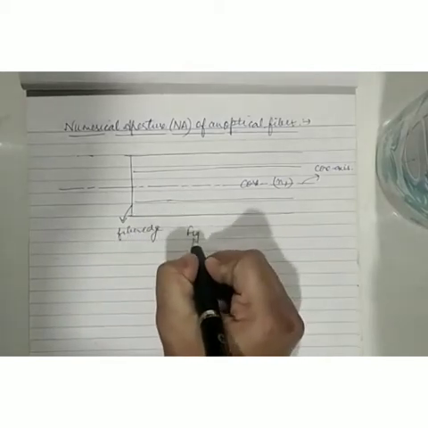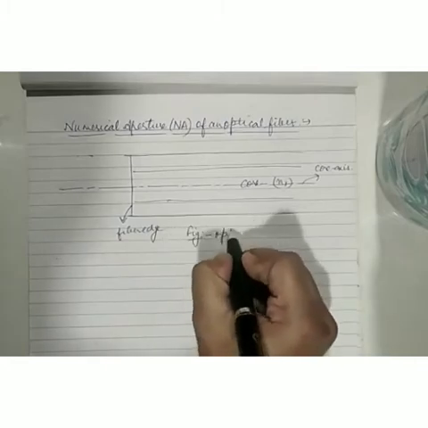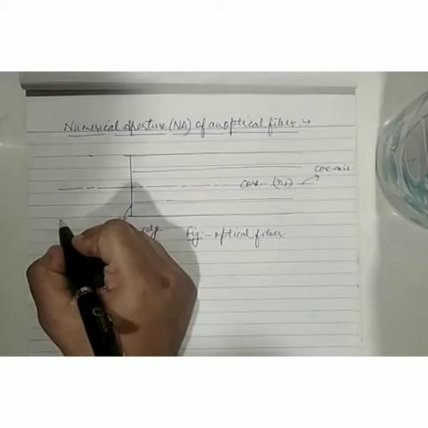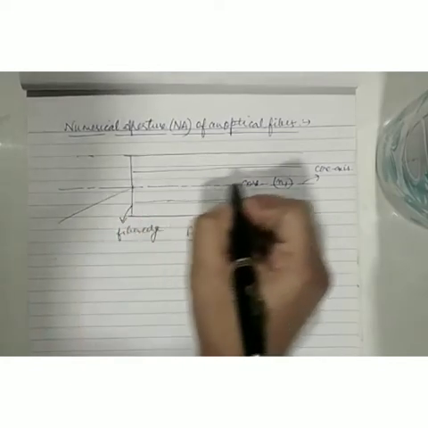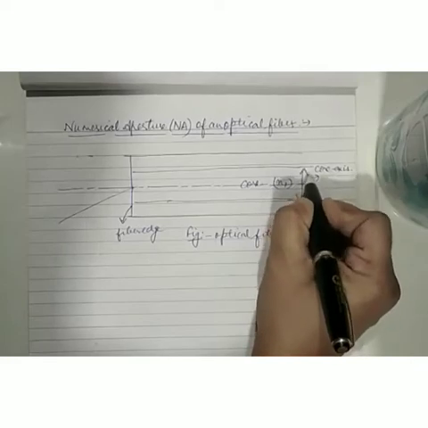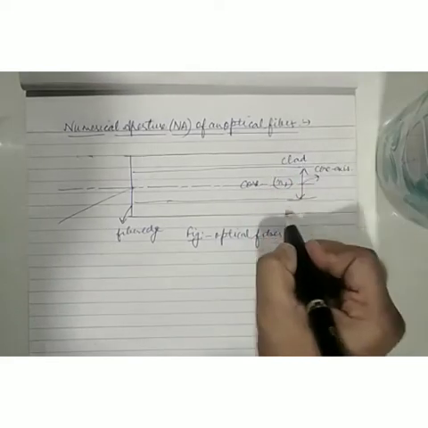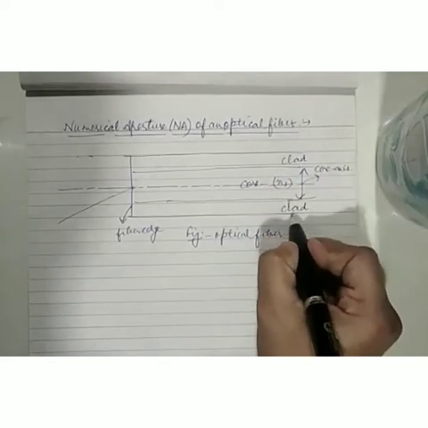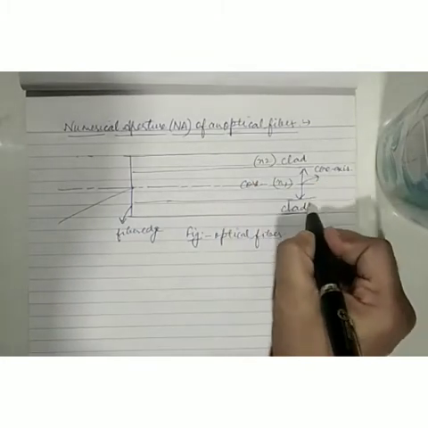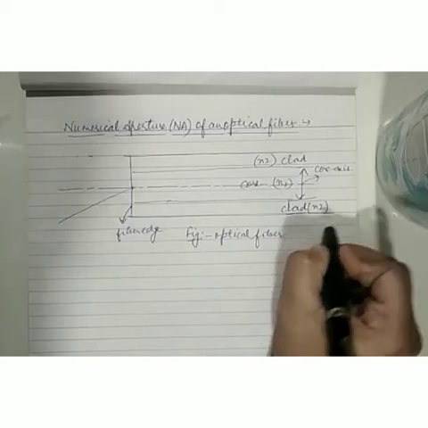This diagram shows an optical fiber lying in the air, and I'm assuming that this core region of the fiber is surrounded by cladding on both the sides. And as a notation, the refractive index of the core is N1 and the refractive index of cladding on both the sides is N2.